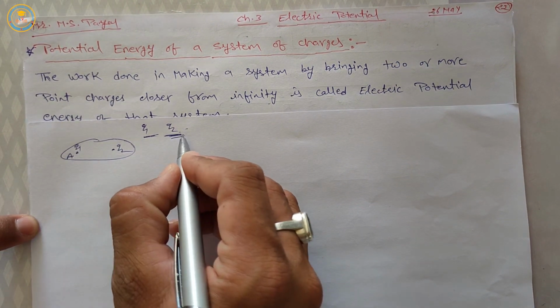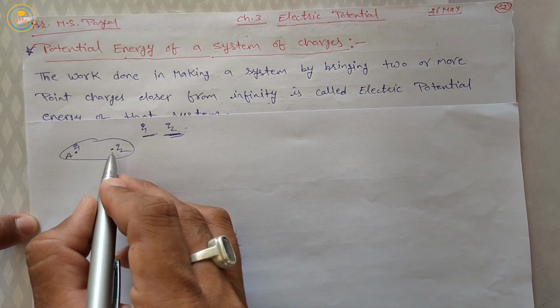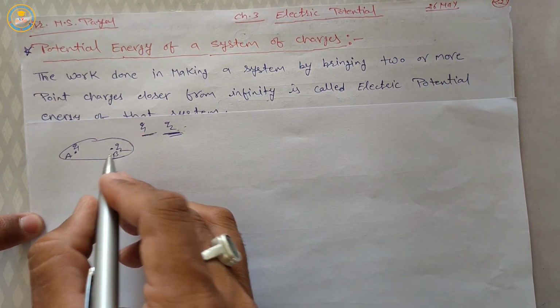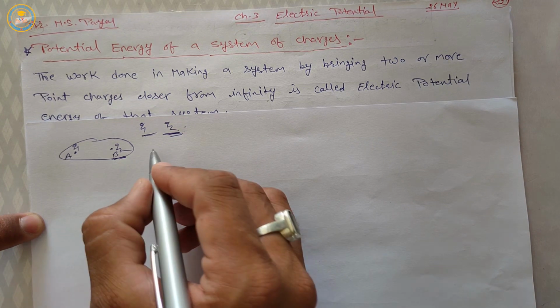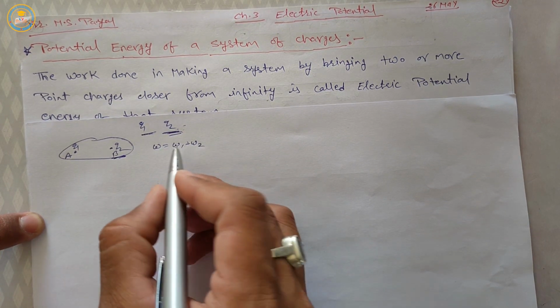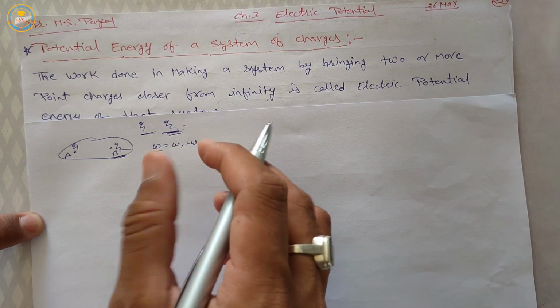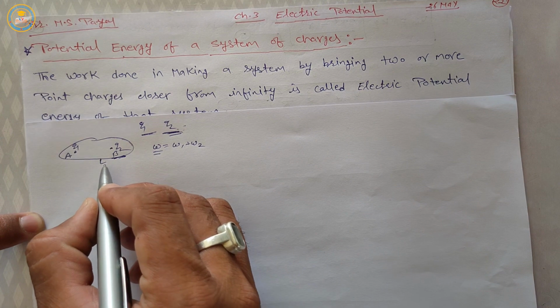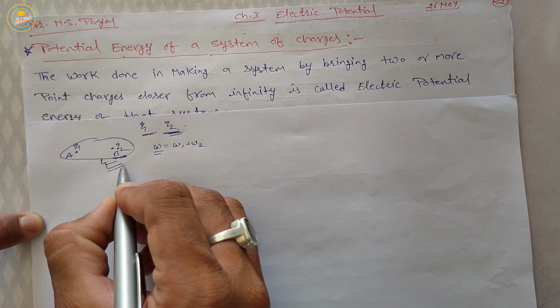We bring this charge from infinity to a particular point B, then again we have to sum the work. Then total work done W is equal to W1 plus W2, which is the total electric potential energy of this system.